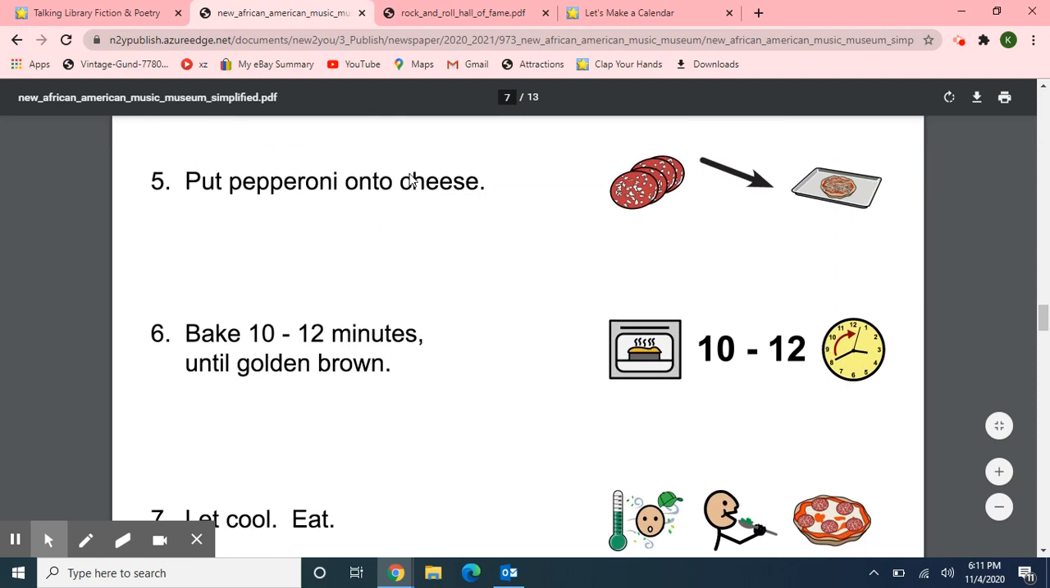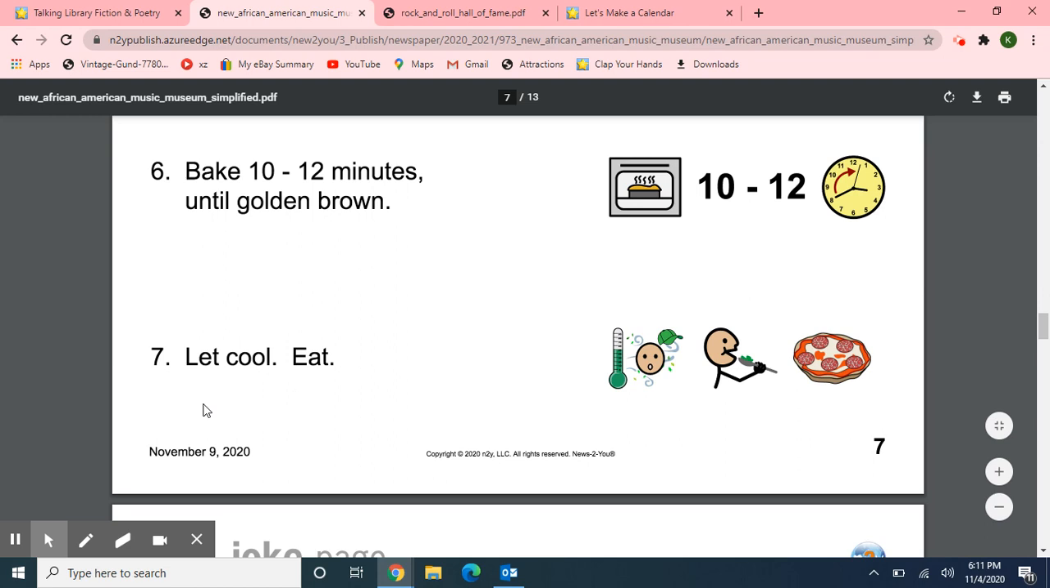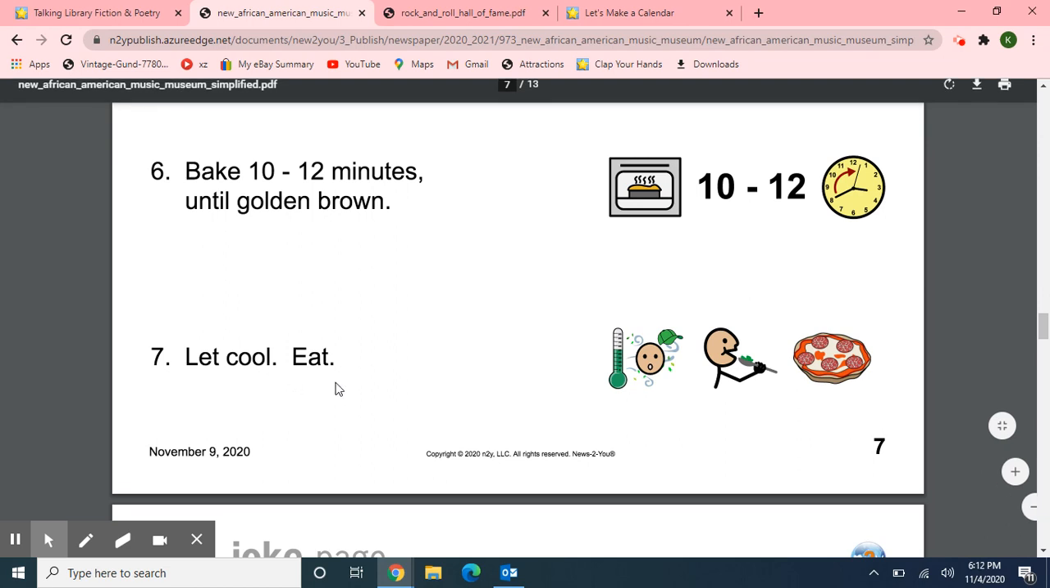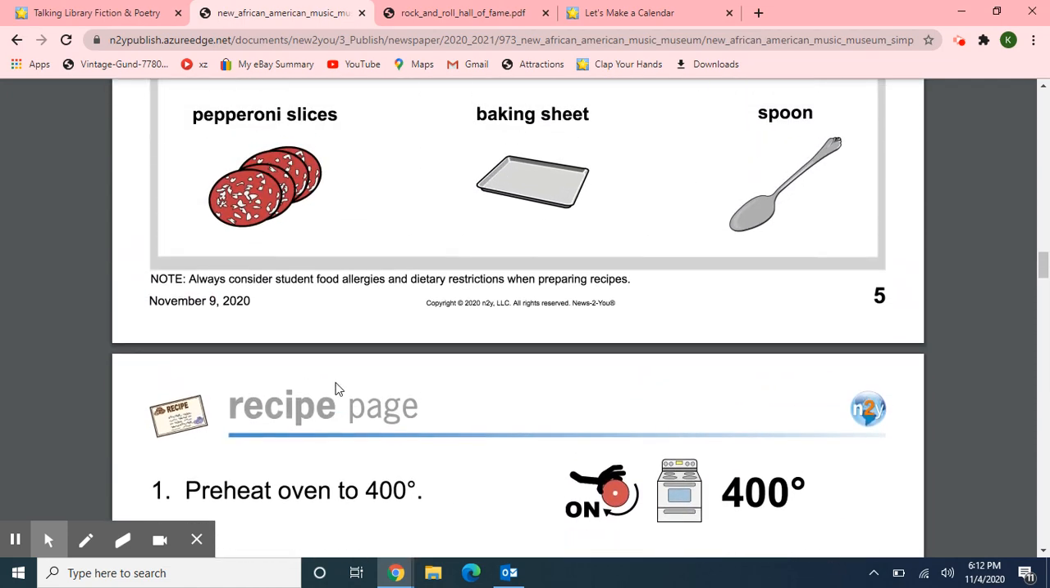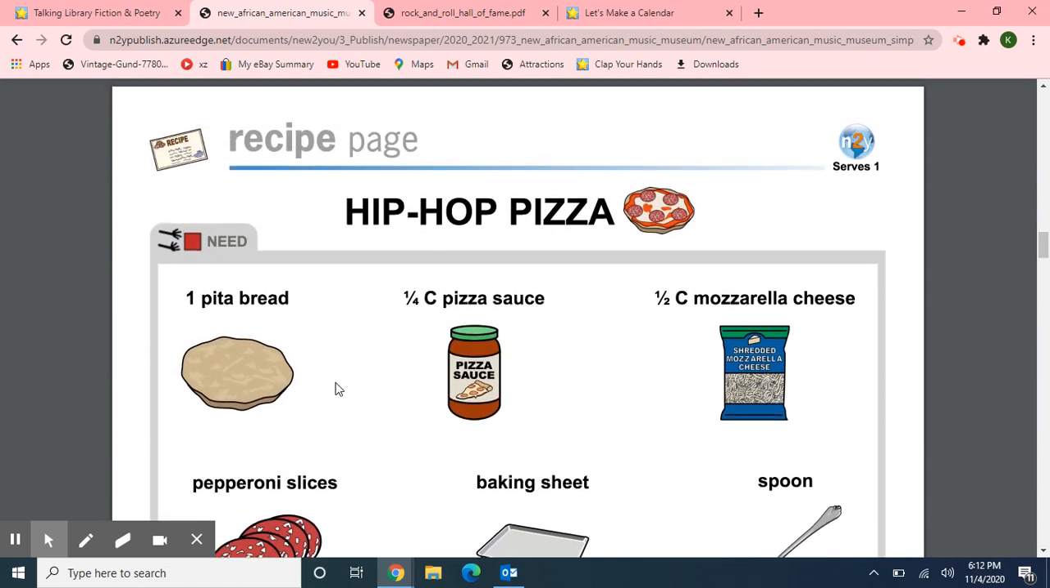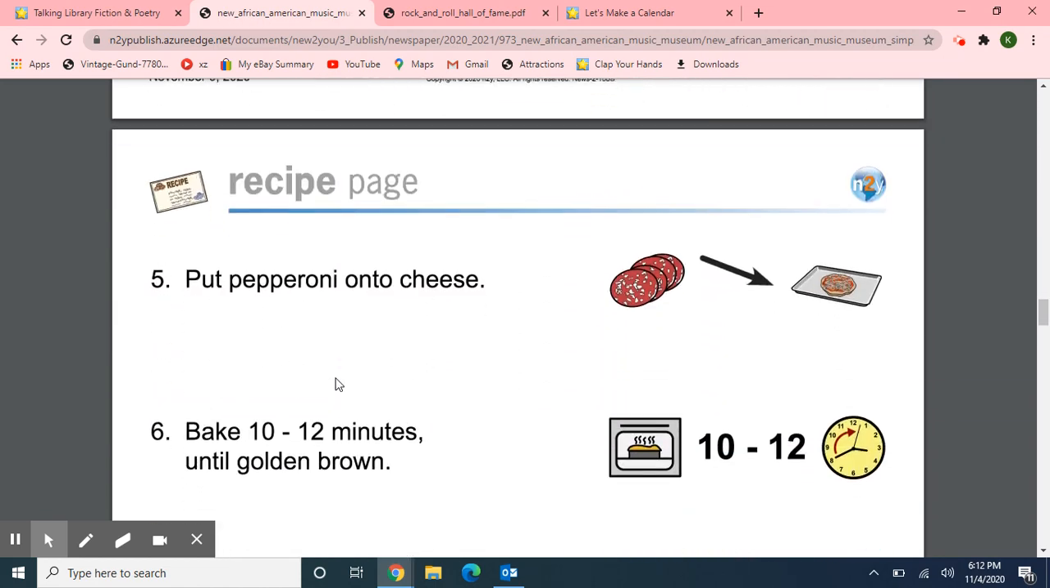Step 5, put pepperoni onto cheese. Step 6, bake 10 to 12 minutes until golden brown. Step 7, let it cool and eat. Delish. That looks like a fun snack to make, hip hop pizza.